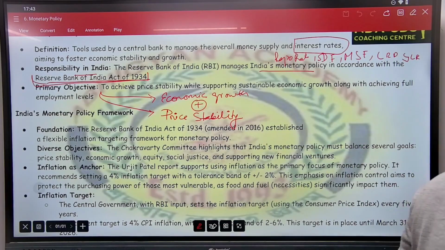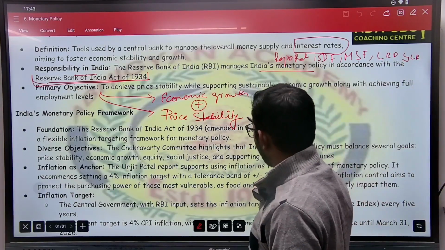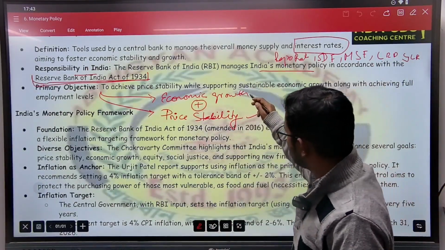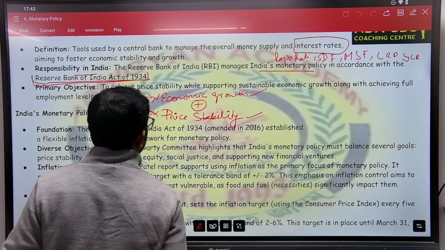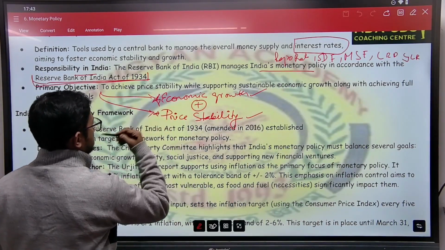That means not only controlling inflation, it has to control the economic growth also. So these two points can also be a possible question.